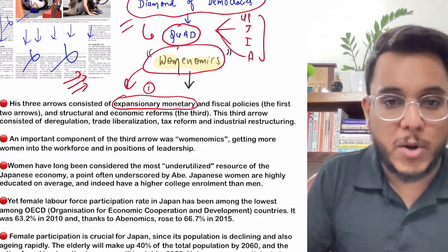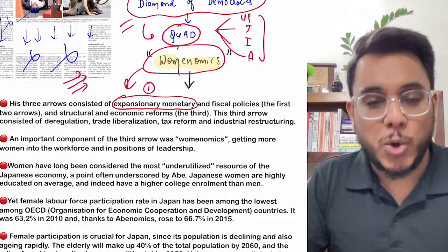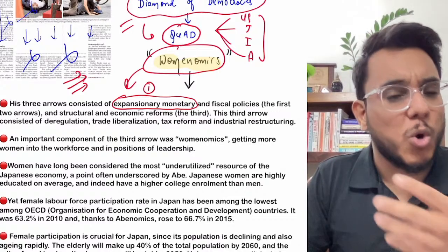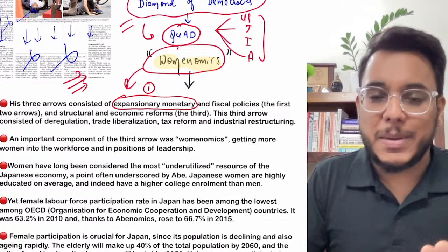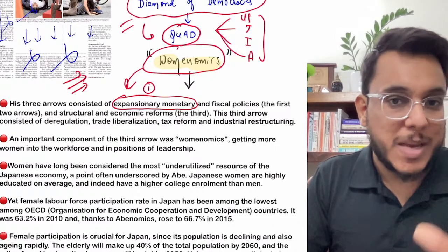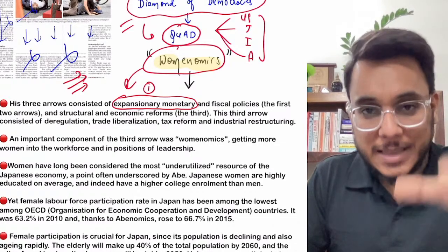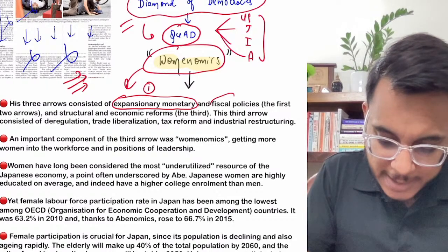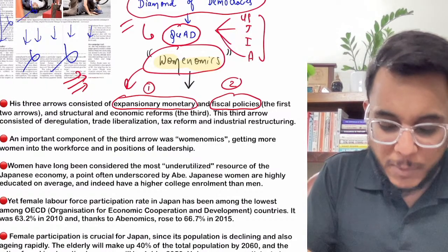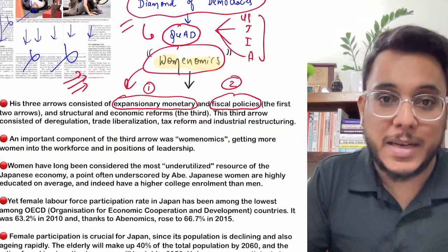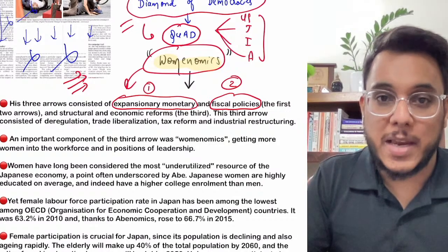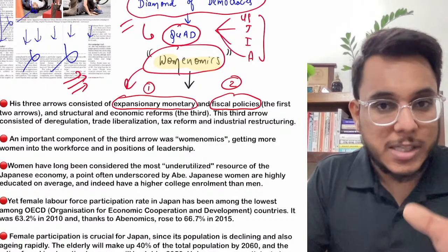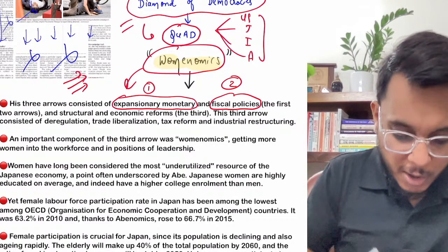Now the expansionary monetary policy means that the economy should be pumped with money, because over the past few years the Japanese economy has got stagnated. So expansionary monetary policy: pumping money into the economy, easy monetary policy needs to be there. Then there was the expansionary fiscal policy. Fiscal policy means that the government should spend money. Okay, tax breaks should be given. So fiscal and monetary policies were to be expanded as the 2 arrows of Abenomics.